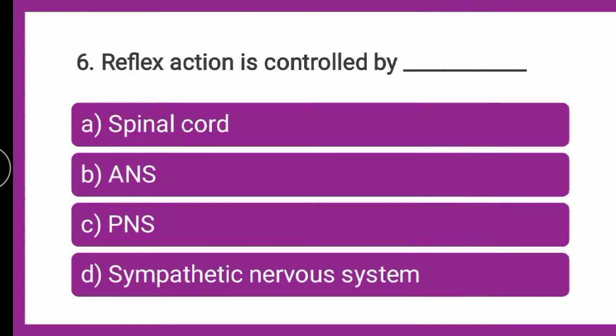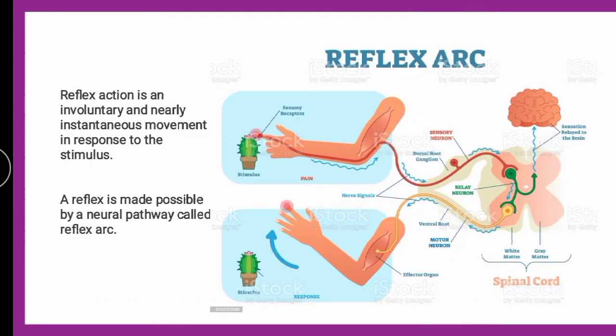Next question is, reflex action is controlled by dash. Whether the reflex action is controlled by spinal cord, ANS, PNS or SNS, the sympathetic nervous system. The reflex action, as you all know, is a reflex arc. If you sense any stimulus, it reaches the spinal cord, which gives the signal to move your hand away from the stimulus, like something hot, or here, a shock.